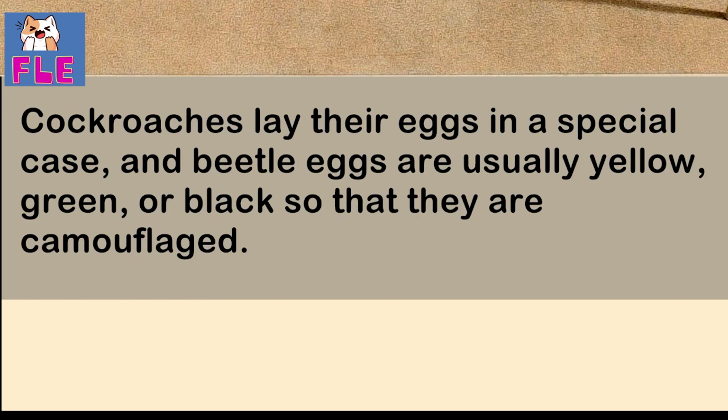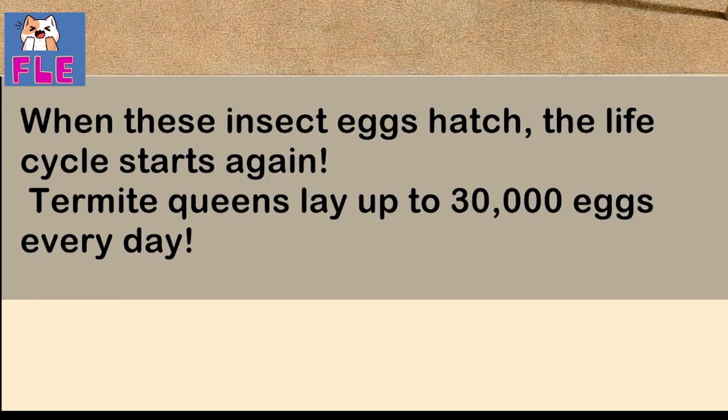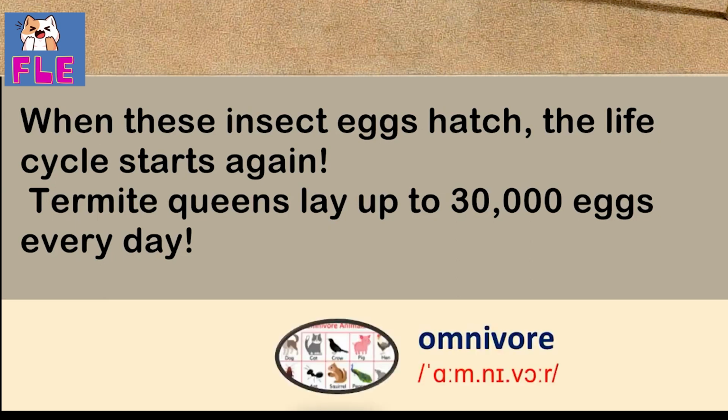Cockroaches lay their eggs in a special case, and beetle eggs are usually yellow, green, or black so that they are camouflaged. When these insect eggs hatch, the life cycle starts again. Discover.